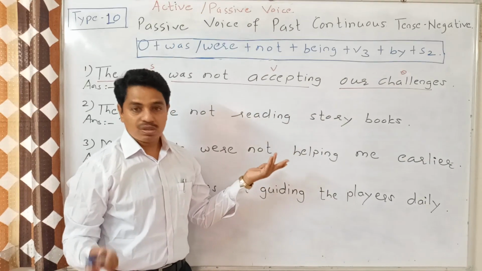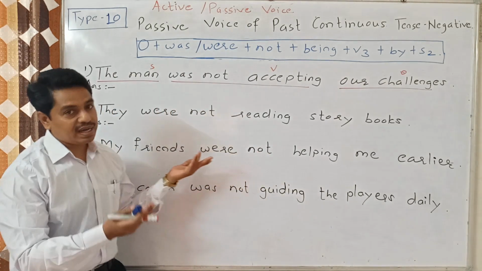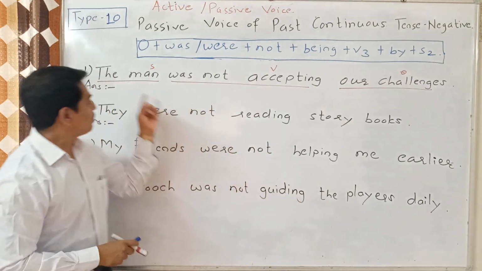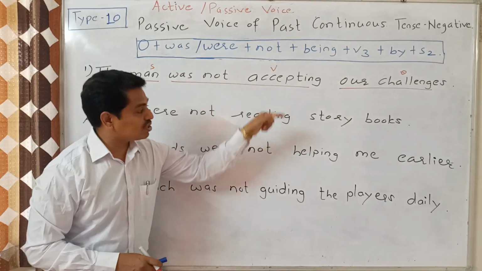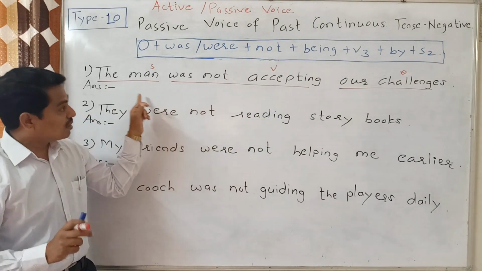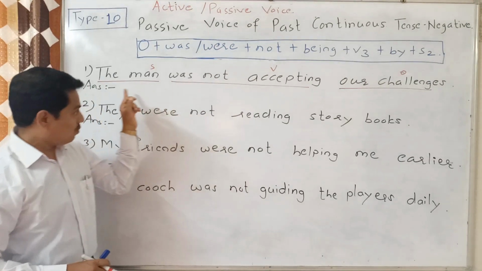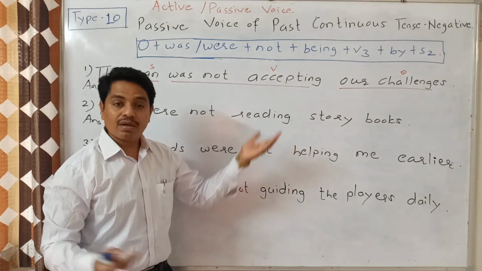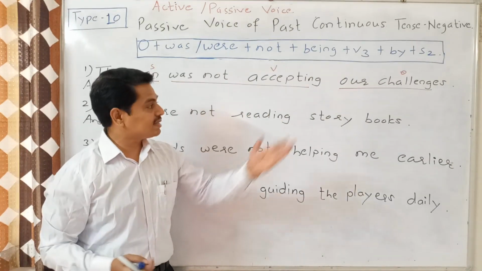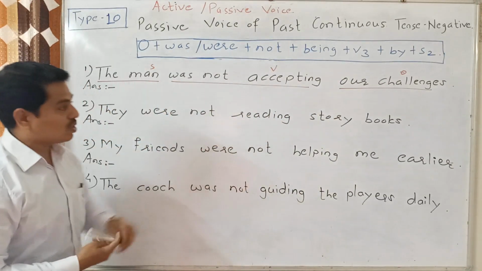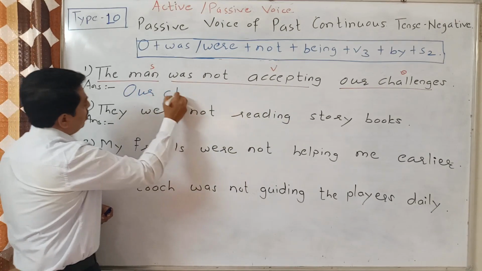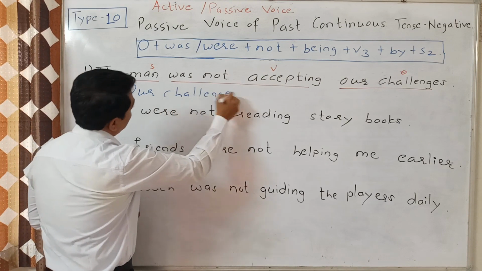So here challenges are things, so obviously we will ask the question with what to the verb. The man was not accepting our challenges. What was the man not accepting? We get the answer, and that answer is our challenges. So the object is our challenges.